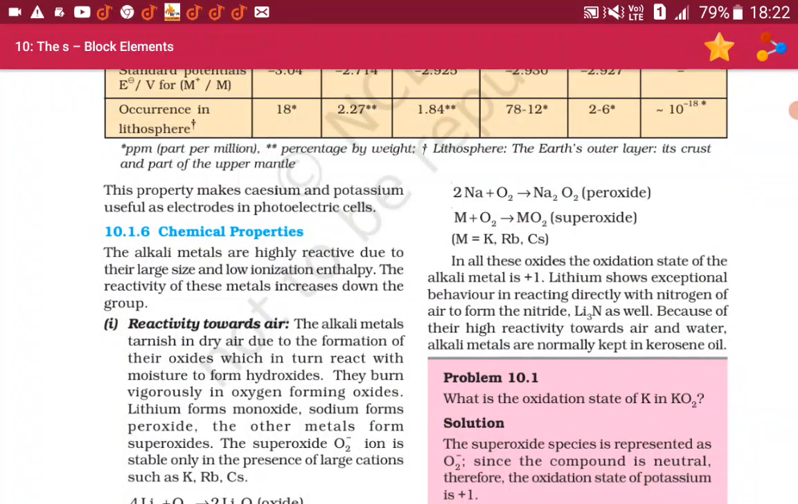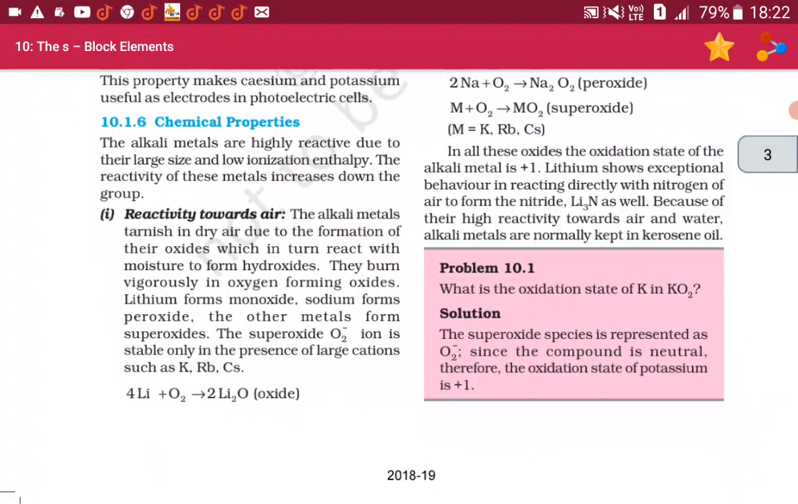This property makes cesium and potassium useful as electrodes in photoelectric cells. 10.1.6 Chemical properties. The alkali metals are highly reactive due to their large size and low ionization enthalpy. The reactivity of these metals increases down the group. First is the reactivity towards air.